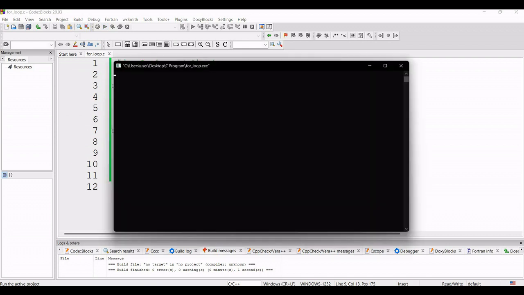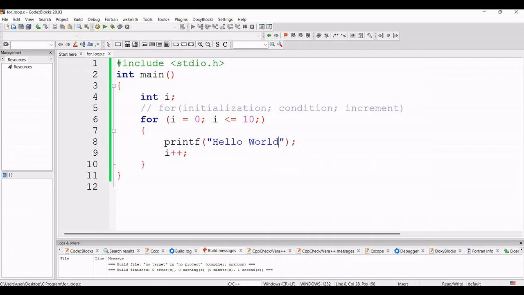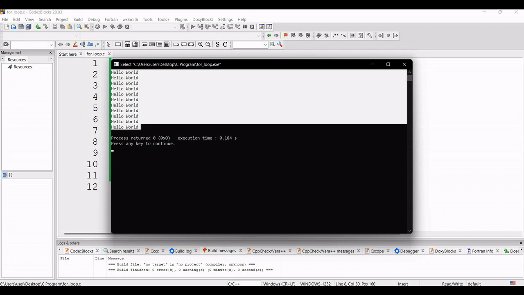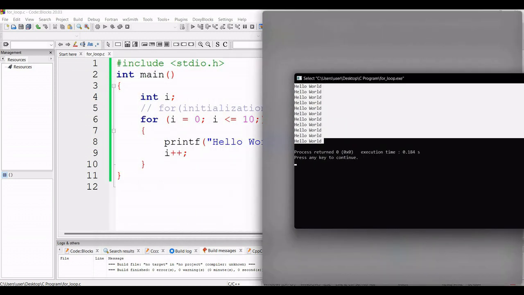Compile this program and run it. Now hello world is printed 10 times. So what is happening here? I am just giving one \n for a new line. Now you can see that hello world is printed 10 times. What is happening? I am explaining it again.